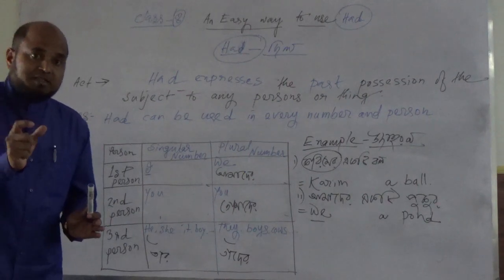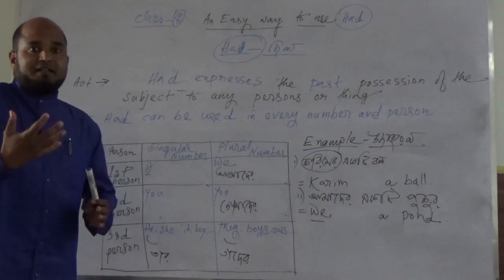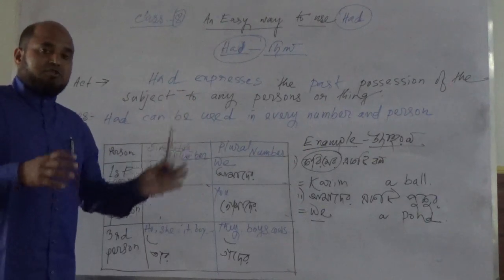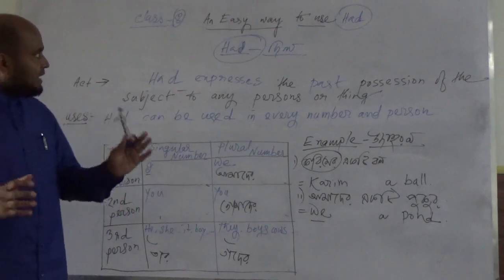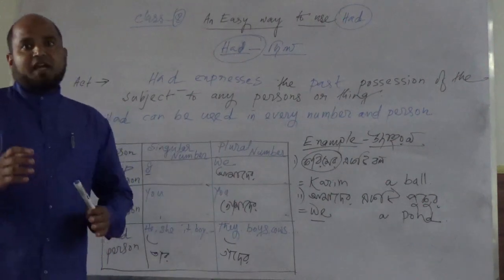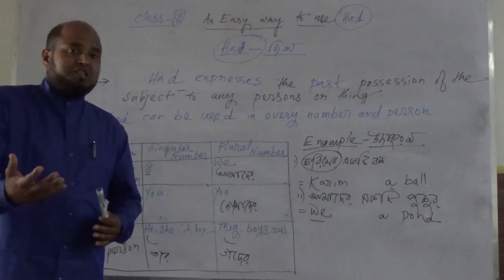You should remember this line, past possession. I am repeatedly saying these words because most of the students often make mistakes about the past possession of the subject. So I have been using this sentence repeatedly.